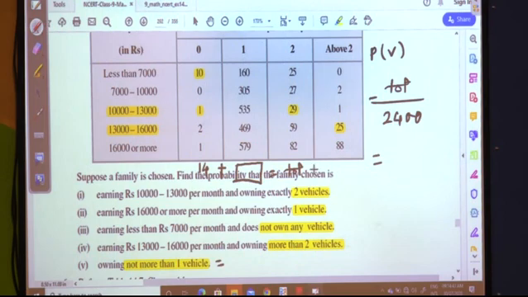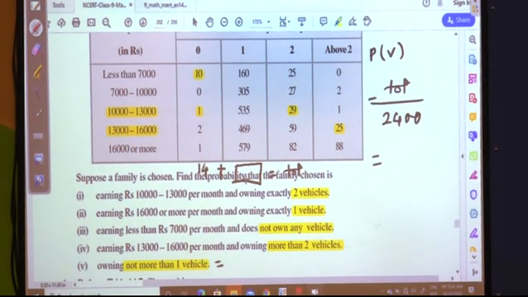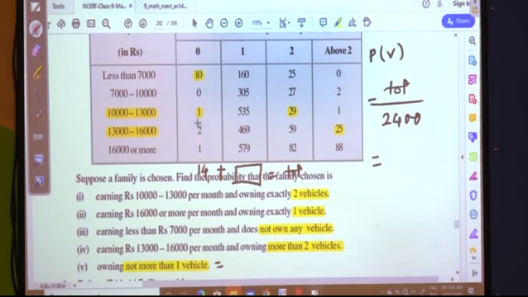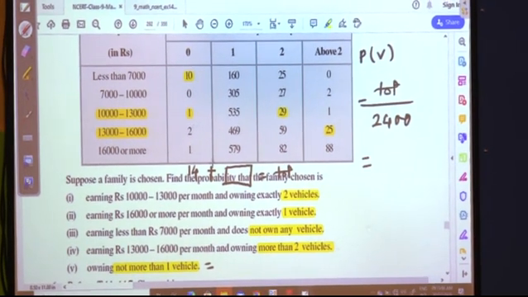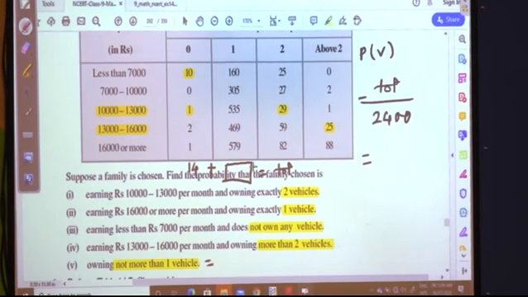I hope the concept is clear. I will just tell you once again: you are going to add the values under column 0, and you are going to add the values under column 1. Why? I have just now explained in detail, not more than 1. So that is why whatever values are present here, both the totals we are doing.